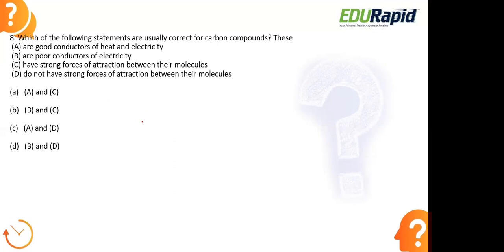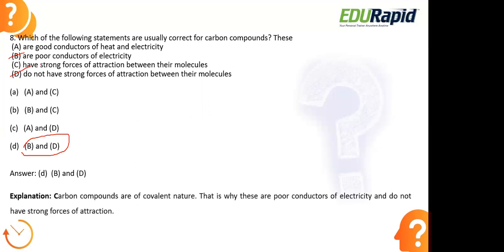Okay, let us look at the right answer here. The right answer is option D, B and D. Let us look at these two statements, B and D. These two are the correct statements for carbon compounds. The statements tell us that carbon compounds are poor conductors of electricity, and also that they do not have strong forces of attraction between their molecules, right?